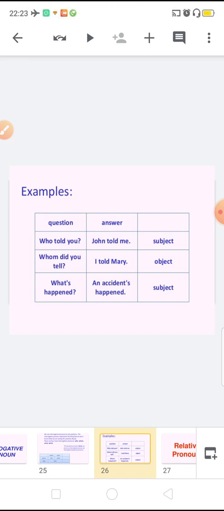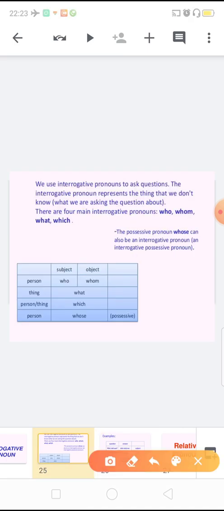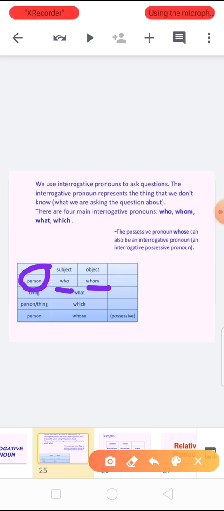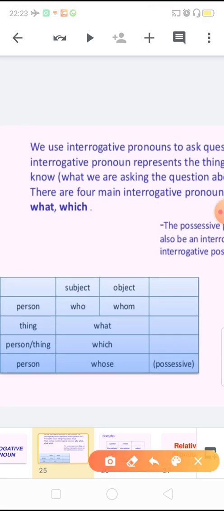So as in the chart it is already given. See the chart again. For subject we use who, for object we use whom, when we are talking about a person. I am enlarging this chart here. So when we are talking about a person, subject who, object whom.